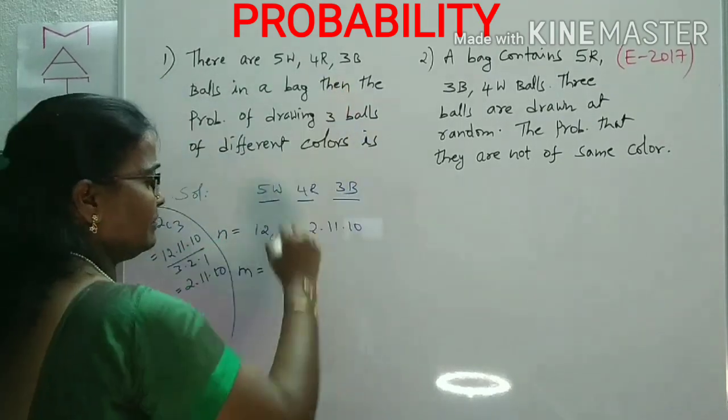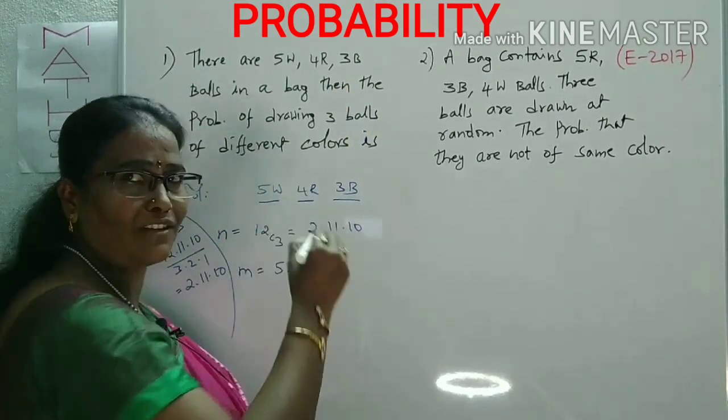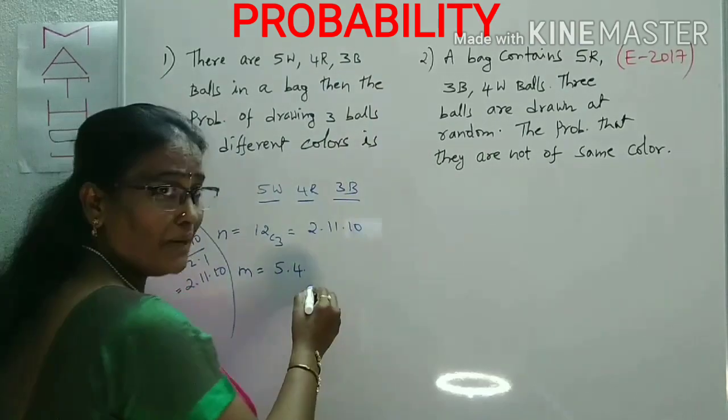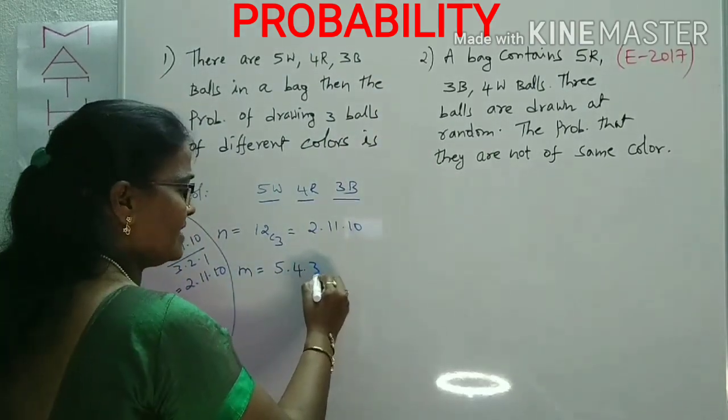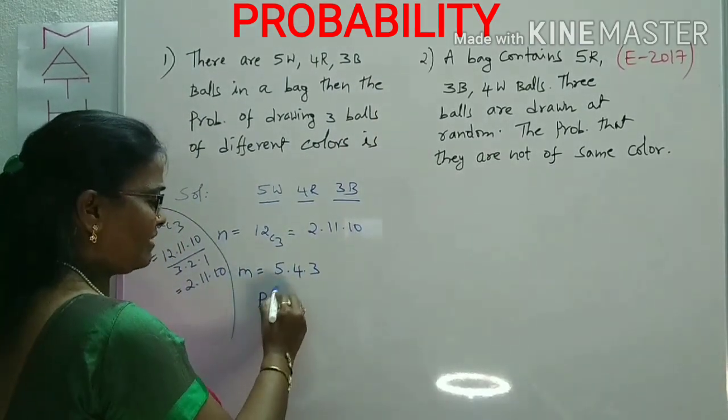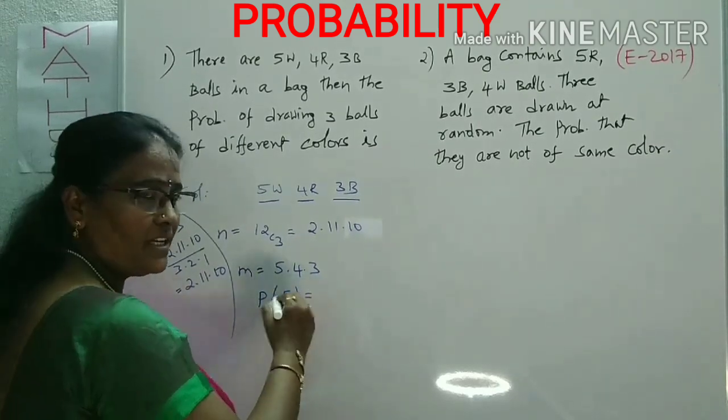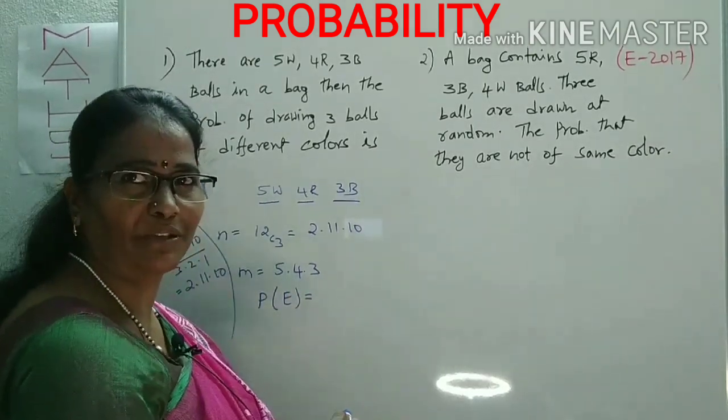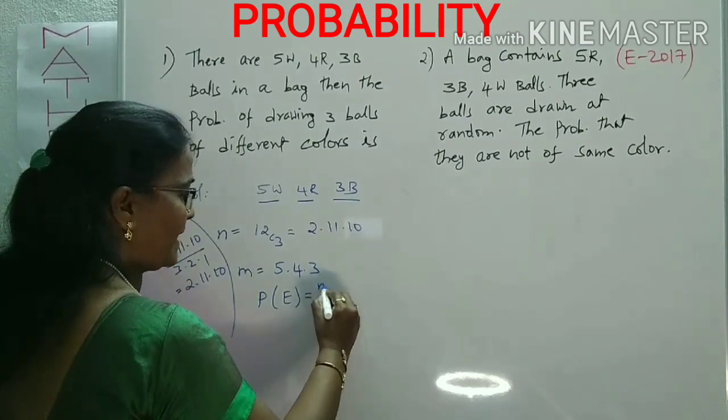Now selection of one red from the 4 red, this is 4C1, 4 ways. Selection of one black from the 3 blacks is 3 ways. This is M, this is N. Now what is the required probability? Suppose E is an event, the supported event, E or A, whatever we can use. That is M by N.